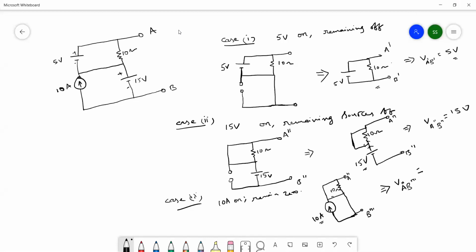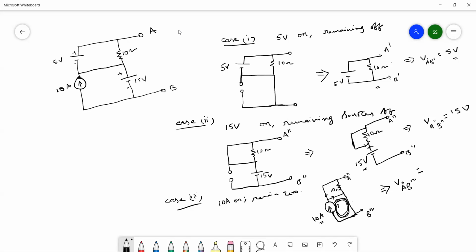Now the current has two different ways to choose. Which direction will it choose? Short circuit path, so the 10 amperes flows completely through it, and the loop gets formed like this. Is there any resistance present in this loop? No, sir. That means the value of resistance is 0.